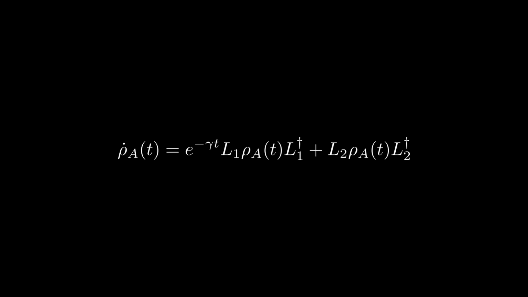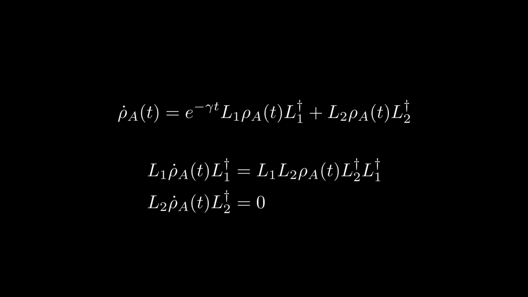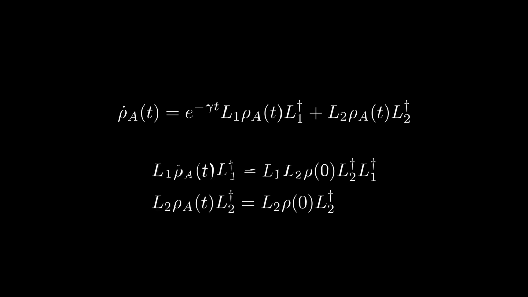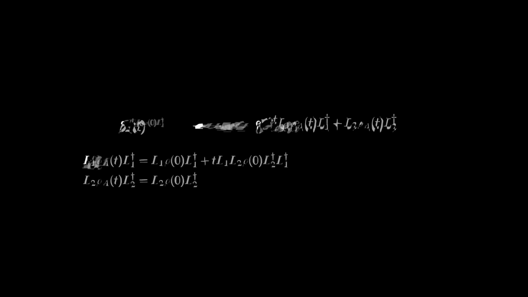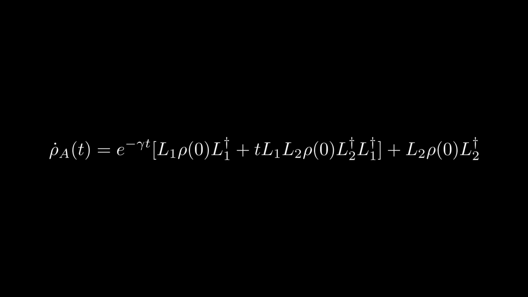Well, consider what happens if we conjugate rho A dot by each jump operator. Doing the algebra with our previous definitions of L1 and L2, we get the following differential equations. Since L1 and L2 are not time-dependent, we can just integrate these equations as normal to solve them. For the second one, we get this constant expression. Substituting this into the first, we can integrate to get a linear expression.